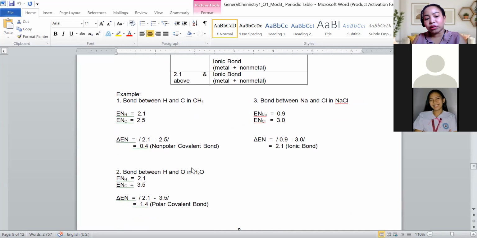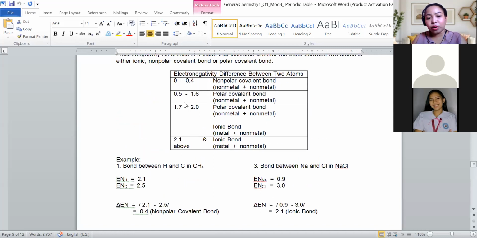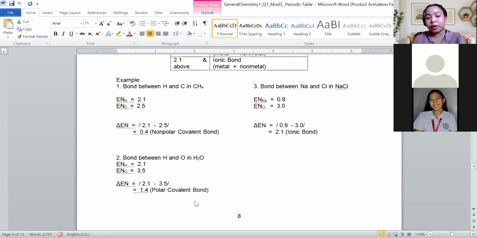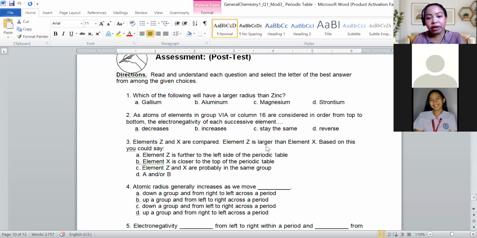Are we familiar with water? So water, if we determine the bond between hydrogen and oxygen, hydrogen has 2.1, oxygen is 3.5, so 2.1 minus 3.5, the absolute value of their difference is 1.4. Since it's 1.4, if we go back here, 1.4 belongs to this. Then it is a polar covalent bond. We will have more of that later when we discuss the types of bond. And that is the last part.